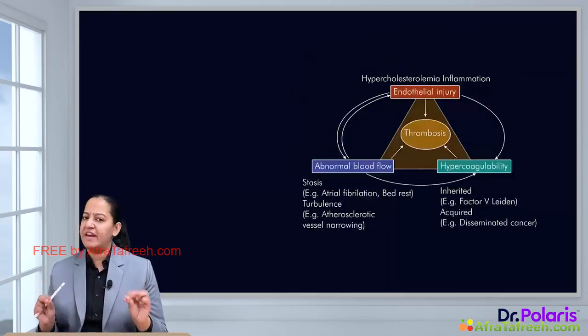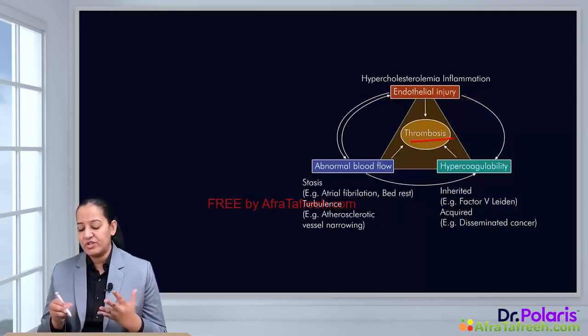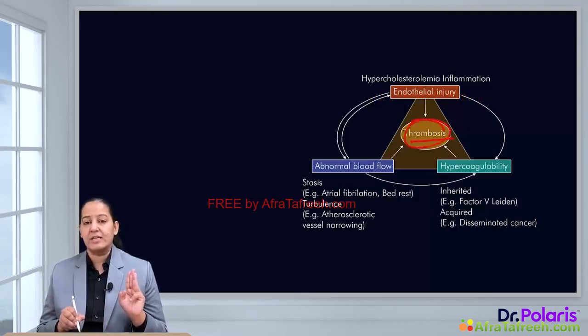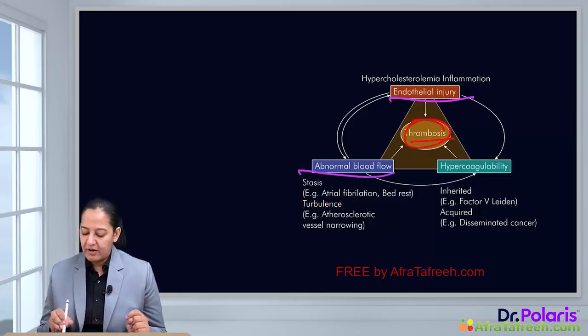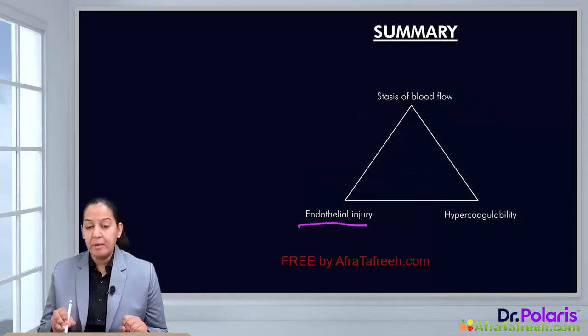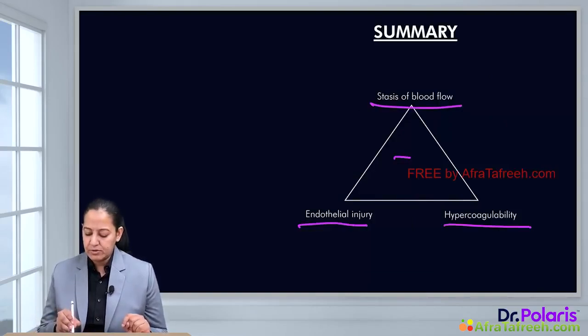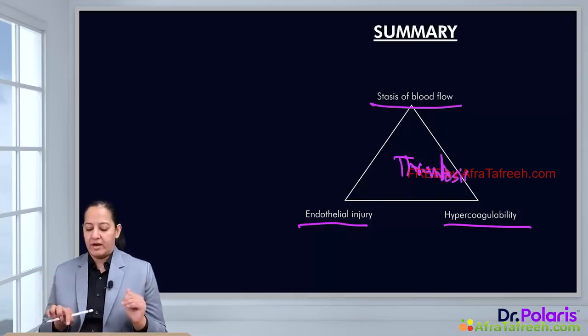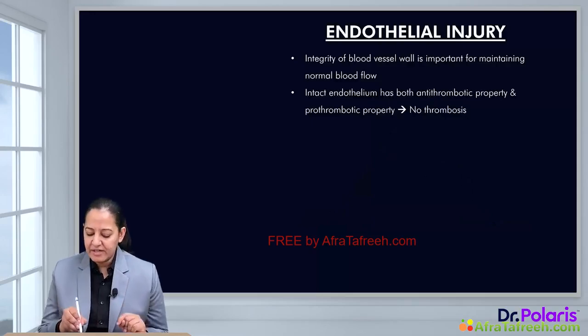It is a very important question for the university exams. So what is Virchow triad? Virchow triad contains three things. It explains the pathophysiology of thrombus formation. Thrombus can be formed because of endothelial injury, because of abnormal blood flow, or because of hypercoagulability. We will be discussing them one by one. So either endothelial injury or abnormal blood flow, meaning stasis or turbulence of the blood flow, or hypercoagulability. These three things lead to thrombosis, and it is known as Virchow triad. So let me continue. Let me explain the three reasons one by one. Let me start with the first one, endothelial injury.